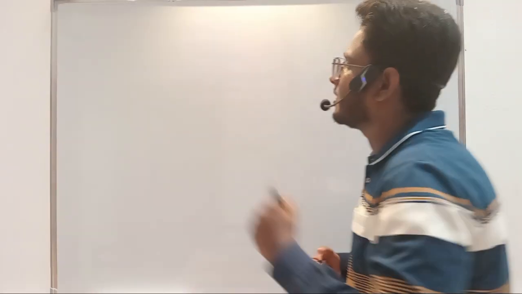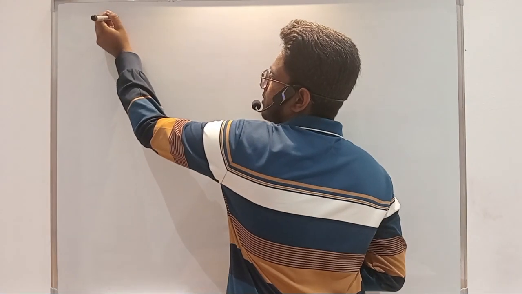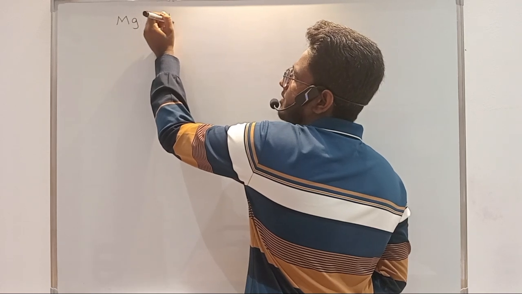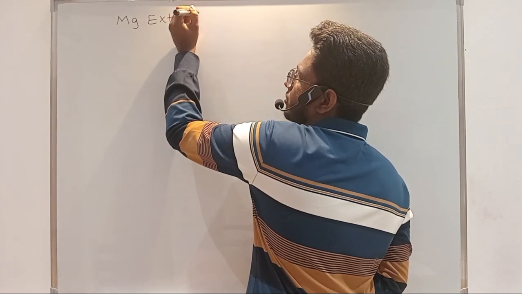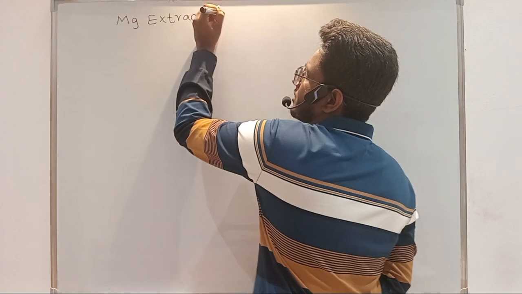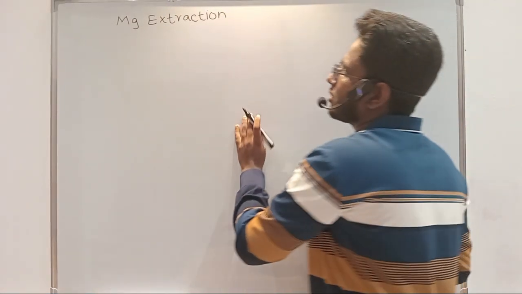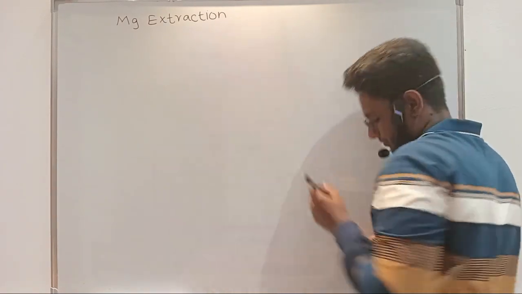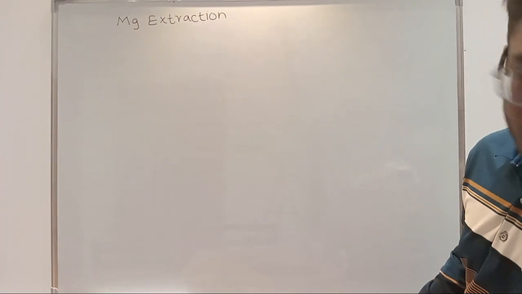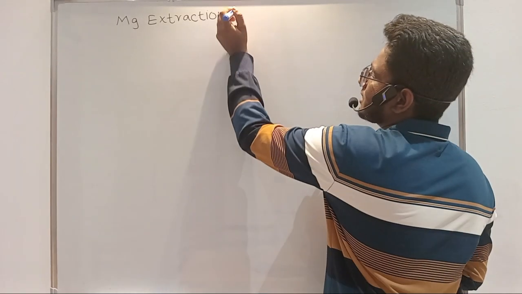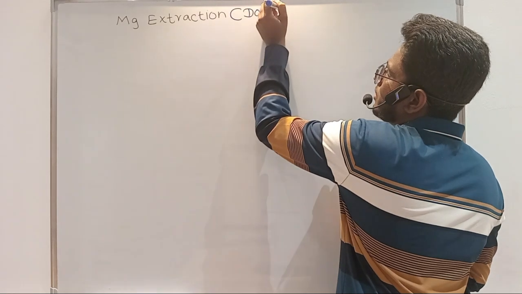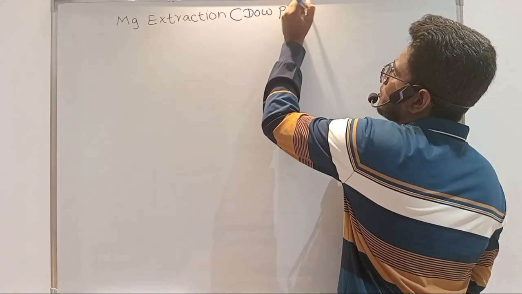Inside industrial chemistry we have the first industry, that is magnesium extraction. This is the first industry that we are going to discuss today. This is a very short section, magnesium extraction. We have another name for this process. We call this the Dow process.